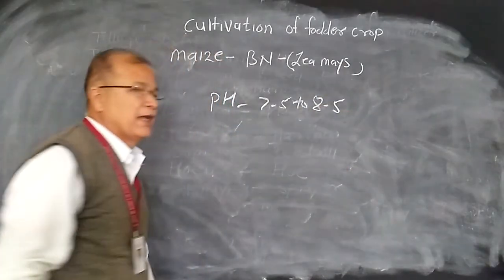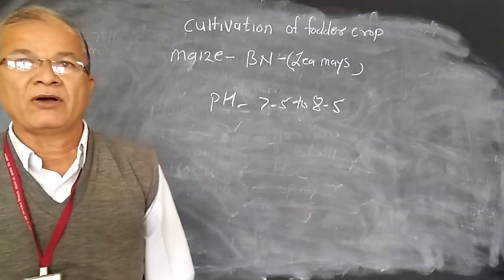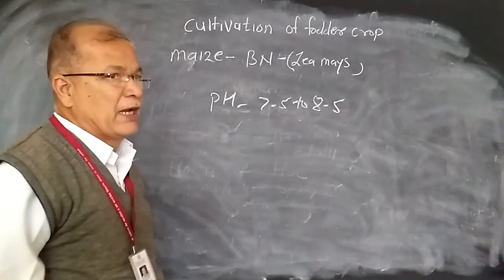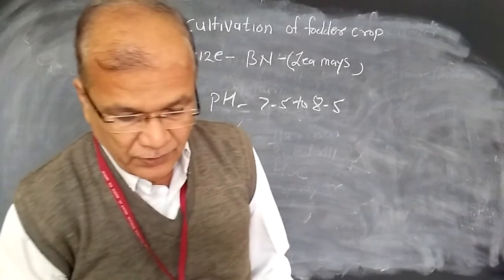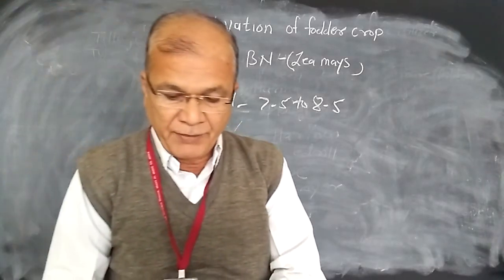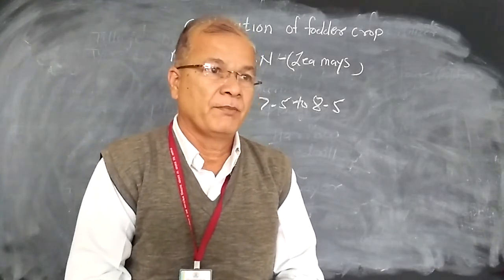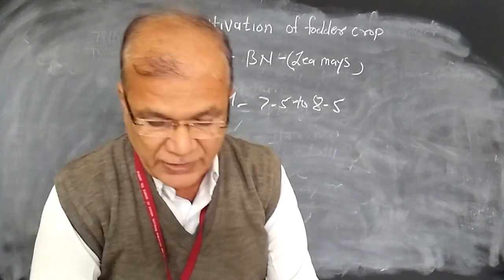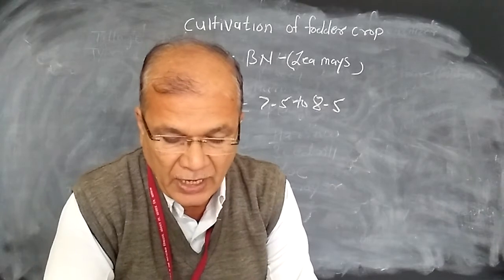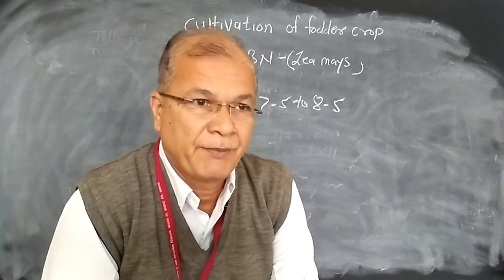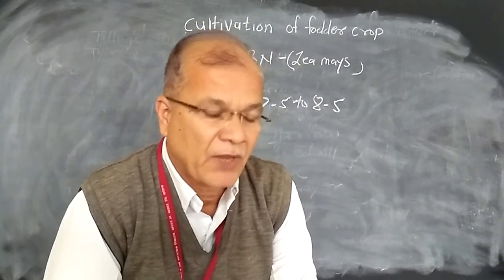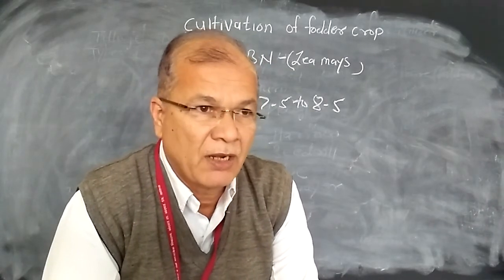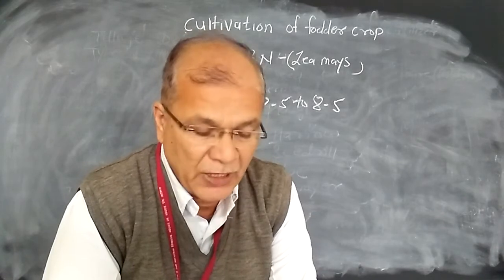It is best grown in medium to black soil, which has a high amount of organic matter. Soil with a high amount of organic matter is suitable for the cultivation of fodder crops.